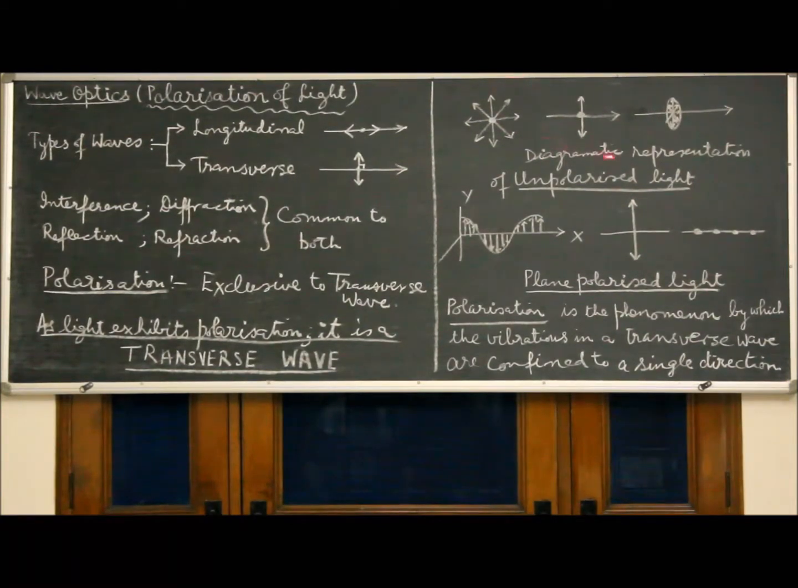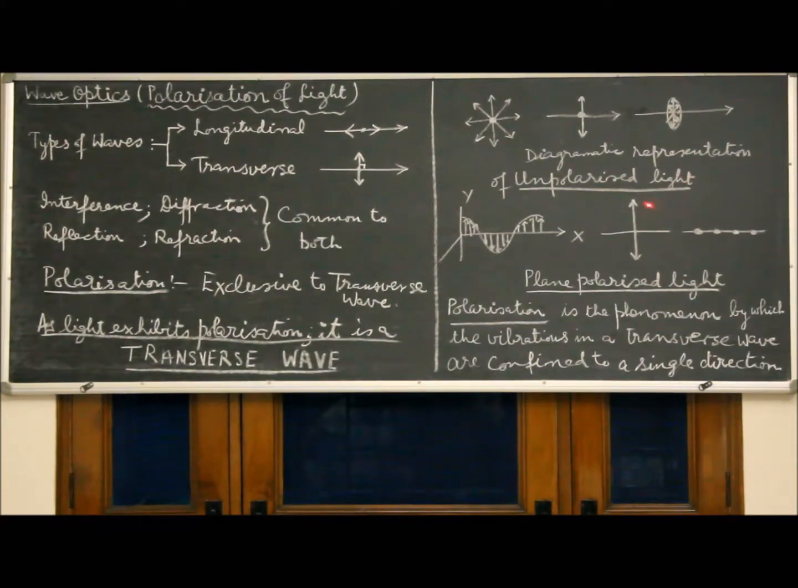So these two diagrams, a set of six subparts, help us understand what polarization is. Polarization is the phenomenon by which the vibrations in a transverse wave are confined to a single direction. Here the vibrations are in a single direction. So these three represent polarized light, whereas these represent unpolarized light.